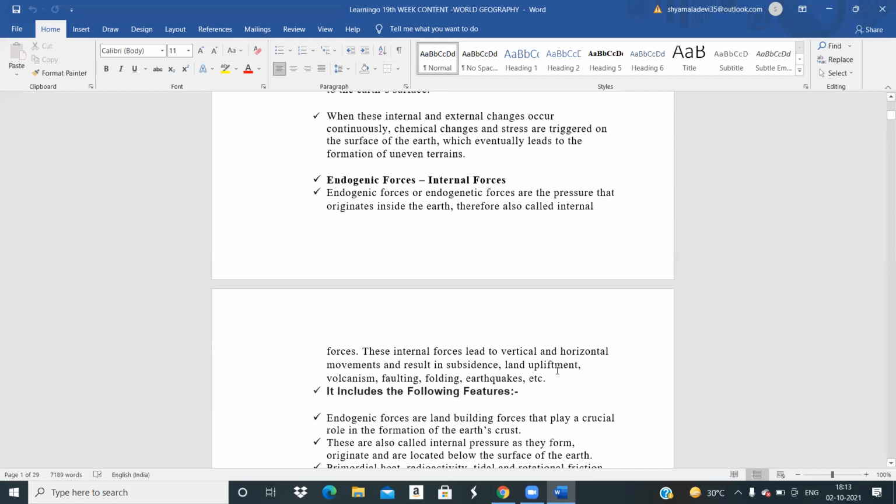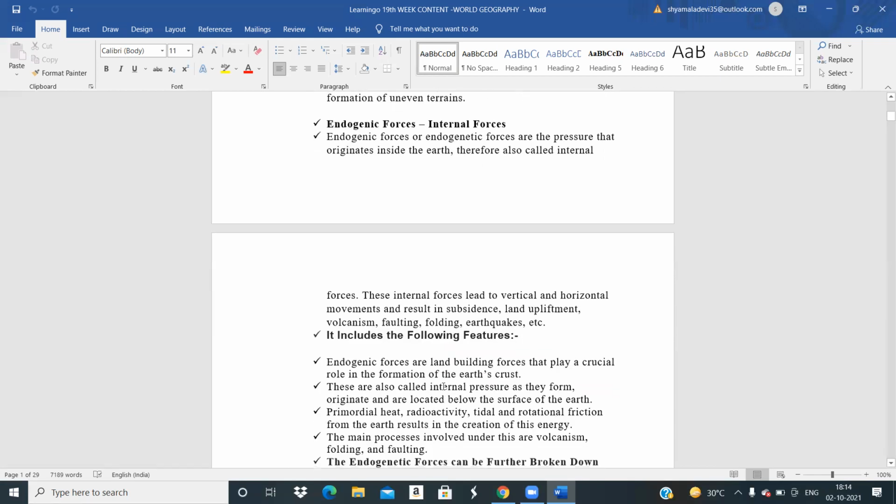Then you have land upliftment. Sometimes the land is lifted up, and sometimes a volcano may erupt. You all know about the volcanic eruptions that can take place. Faulting and folding: faulting means the breaks, and folding refers to the formation of the mountains. And then you also have the earthquakes. Like that, there are so many things that can take place on the Earth's surface.